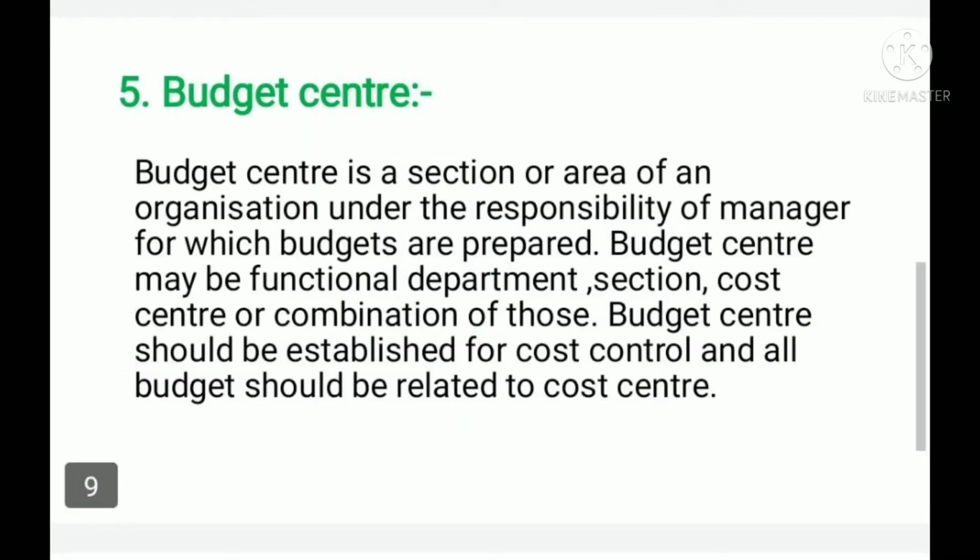5. Budget center. Budget center is a section or area of an organization under the responsibility of a manager for which budgets are prepared. Budget center may be a functional department, section, cost center or a combination of those. Budget center should be established for cost control and all budgets should be related to cost center.